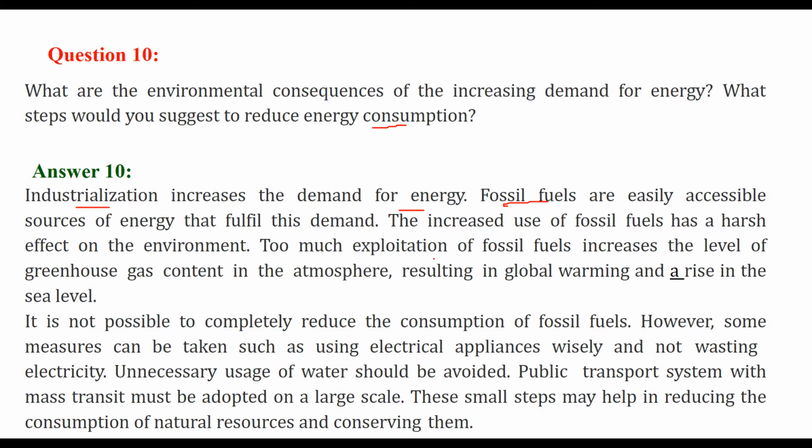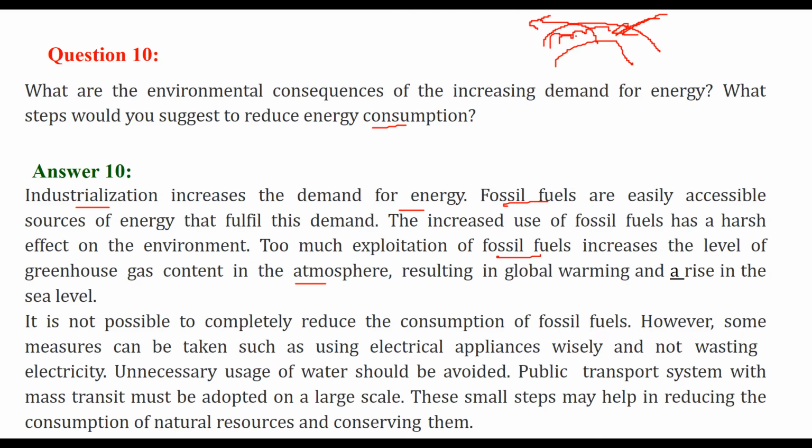Too much use of fossil fuels will increase the level of greenhouse gas content in the atmosphere. So what do these greenhouse gases do? The sunlight will come, right? And these greenhouse gases act in a way to keep our globe warm. But when their content increases, it will heat it more. It will not allow the sun energy to reflect back after being used.